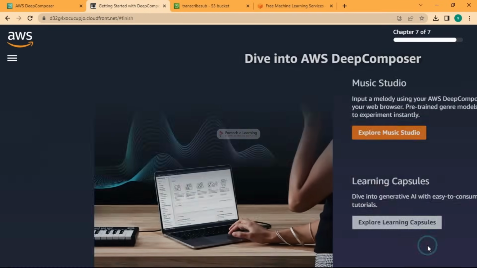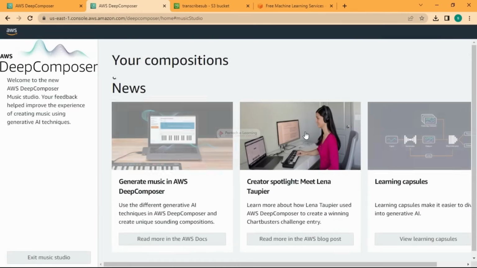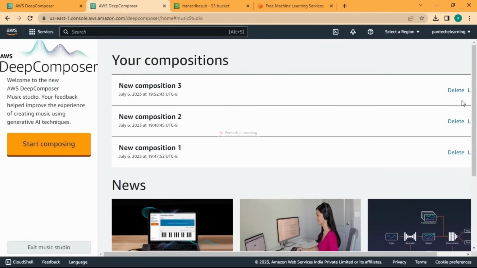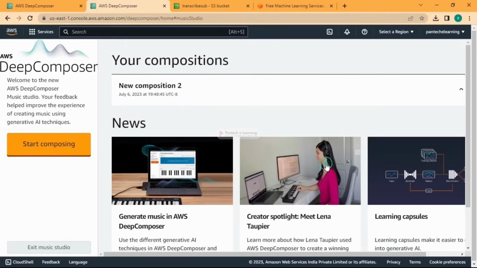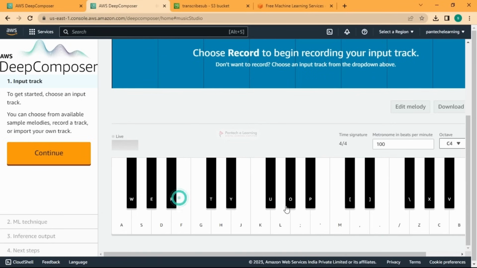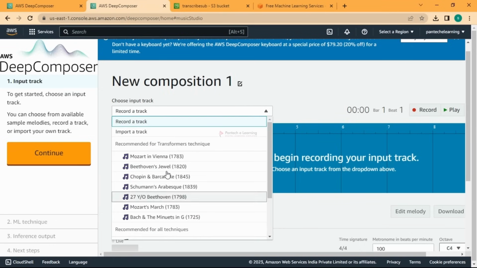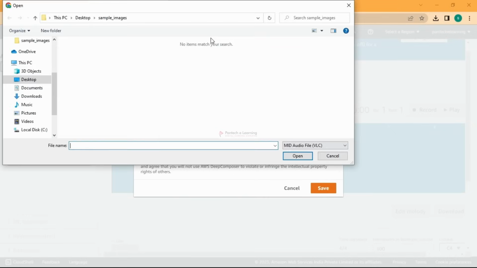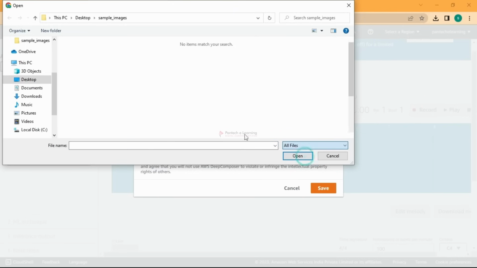You can choose the predefined or a pre-generated one. We'll go with the music studio. So let me select a sample music I have. We'll explore that, okay. I have done some practice compositions, I'll just delete them and recreate freshly. So I'll start composing, and you can directly record here, or you can attach your keyboard if you have one, or you can use some of the samples here, or you can import a track too. So let me import a file, which should be in MIDI format, okay, and it should be below 10 KB.